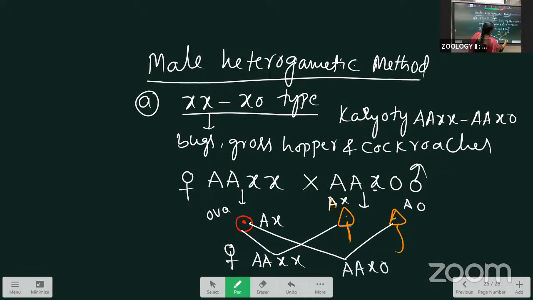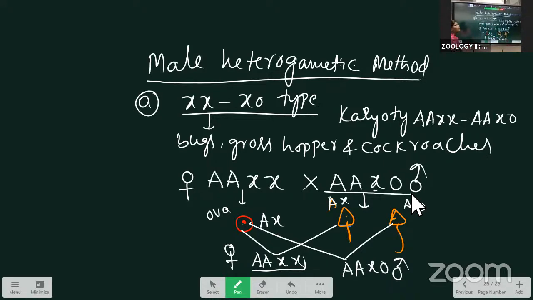Which one determines the sex here? The sperms determine the sex. Whichever sperm is attached to the ovum, that type of offspring is produced. For example, if the AX sperm attaches to the ovum, a female will be produced. If the AO sperm attaches to the ovum, a male is produced. That's why the male determines the sex here. Male is heterogametic, so the male determines the sex.